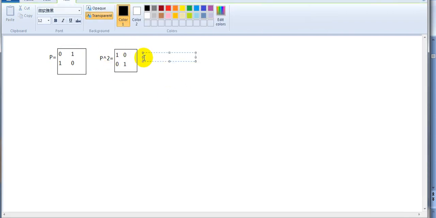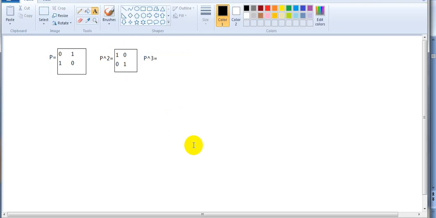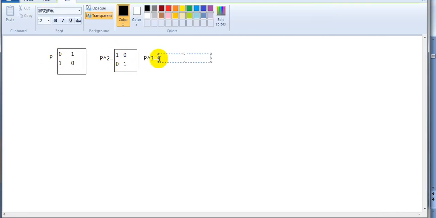Now, what is P cube? You can imagine what's going on here, because P square is the identity, so identity times P means P cube is just P. And then what is P to the fourth power? P cube is P, so you just multiply by another P, and it is the same as P square, which is the identity matrix. And you can keep going.